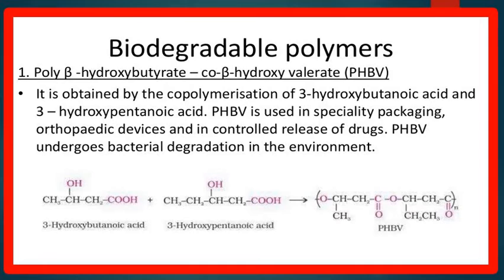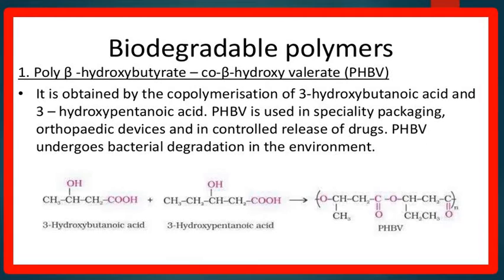PHBV is a copolymer of two bifunctional beta-hydroxy carboxylic acids, namely beta-hydroxybutyric acid and beta-hydroxyvaleric acid, or beta-hydroxypentanoic acid. The hydroxyl group of one monomer forms an ester link by reacting with the carboxyl group of another. Thus, PHBV is an aliphatic polyester with the name poly-beta-hydroxybutyrate-co-beta-hydroxyvalerate.